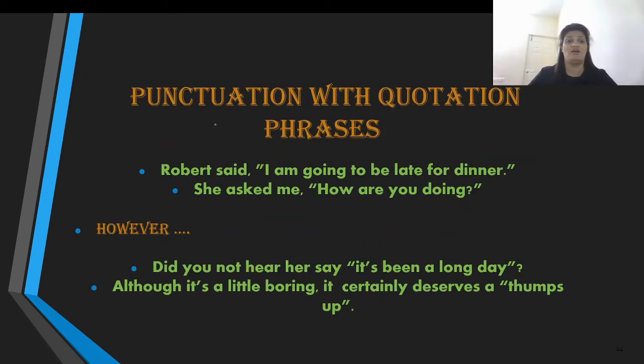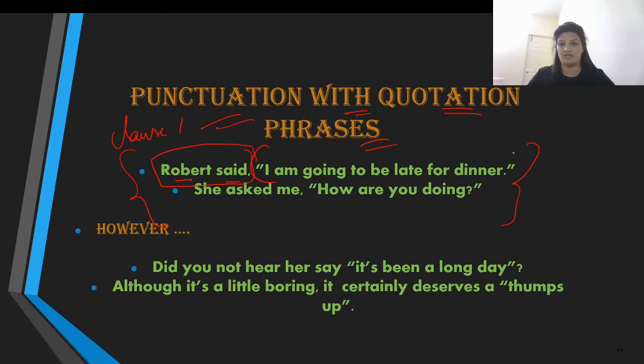Next, we have punctuation with quotation phrases, which is very important for you to understand. Let us take the same examples which I had given you earlier: Robert said, "I am going to be late for dinner." Now, this is one clause, clause number one, and it ends with a comma.